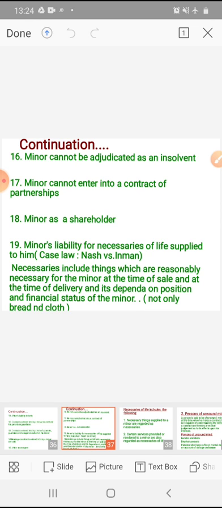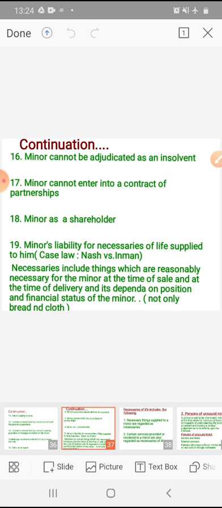Next one, minor as a shareholder. Since the membership of a joint stock company arises on the basis of a contract, a minor being incompetent to contract cannot apply for the shares of the company and be a shareholder or member of a company. He is incompetent to contract, so he cannot become a shareholder or member of the company, or buy shares of a company.